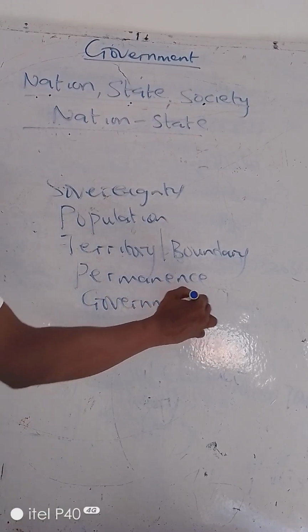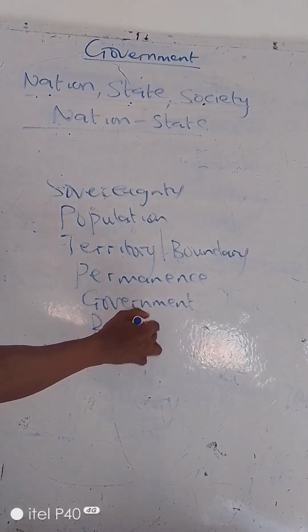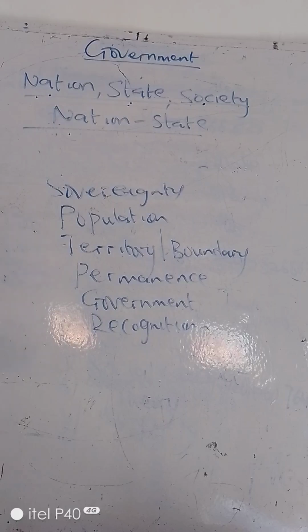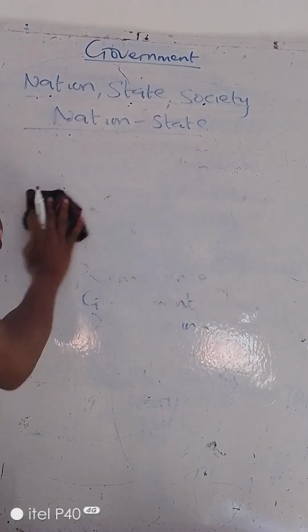We also have government as a feature of a state. Government are the people saddled with the responsibility of controlling the affairs of the state. And we also talk about recognition. Recognition is another feature of the state. That is, a state has the monopoly of power over its territory and must be recognized internally and internationally.